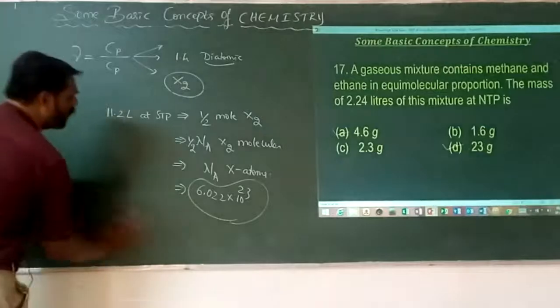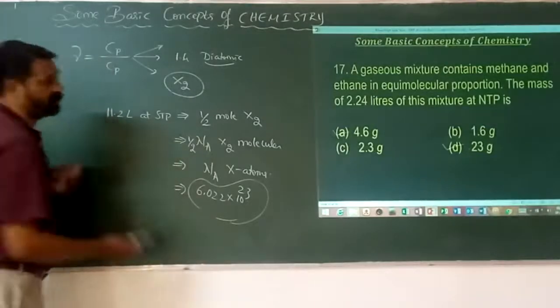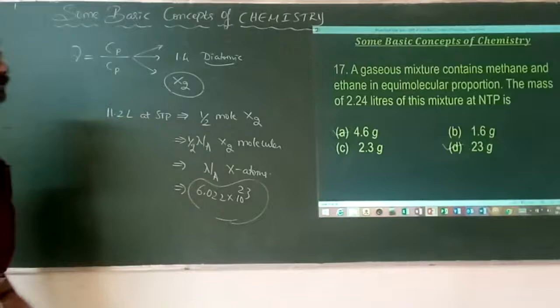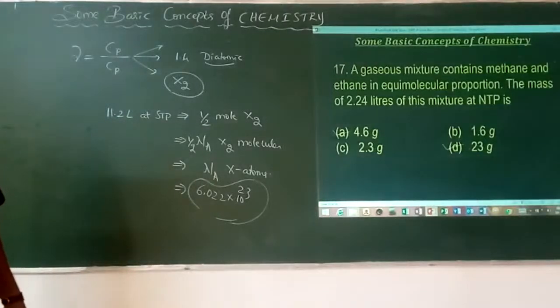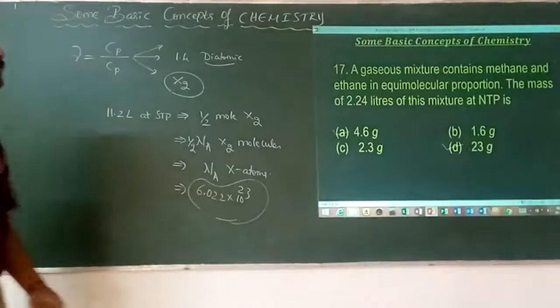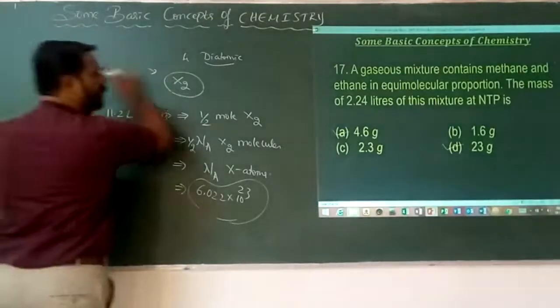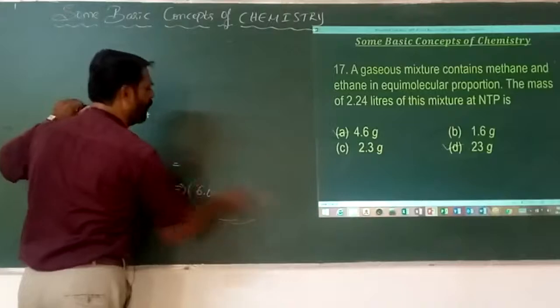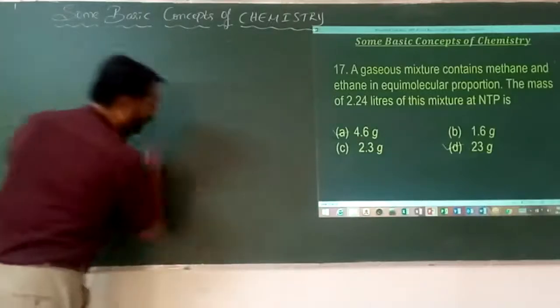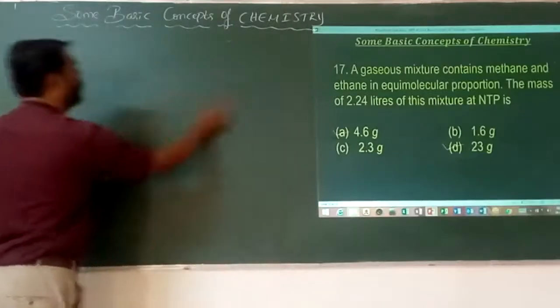A gaseous mixture contains methane and ethane in equimolar proportions. Therefore, what is the mass of 2.24 liters of that particular mixture at STP or NTP? Both STP and NTP are the same, that is, standard temperature and pressure or normal temperature and pressure.